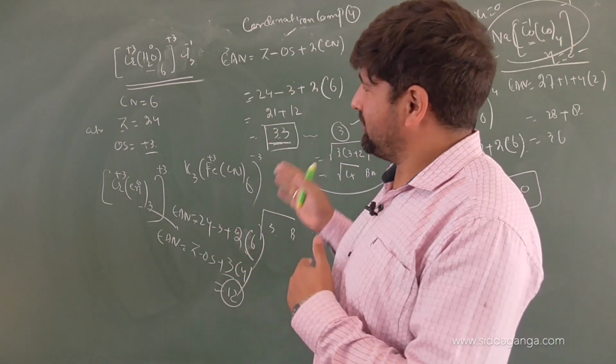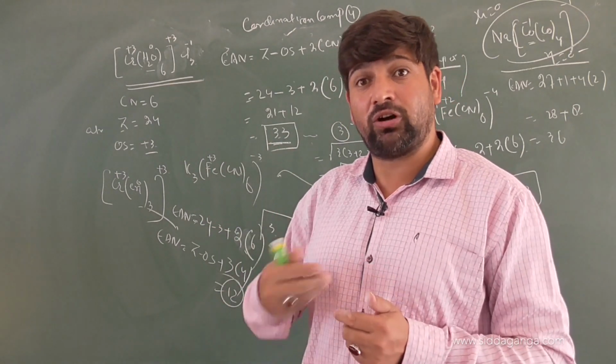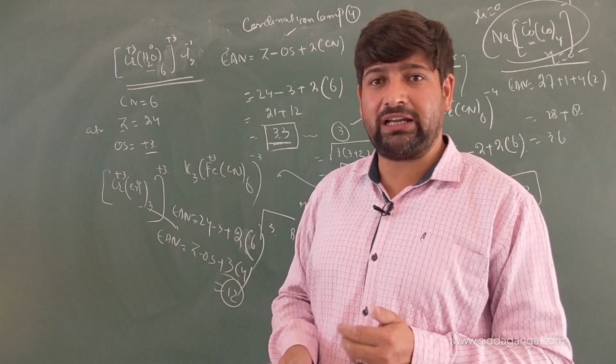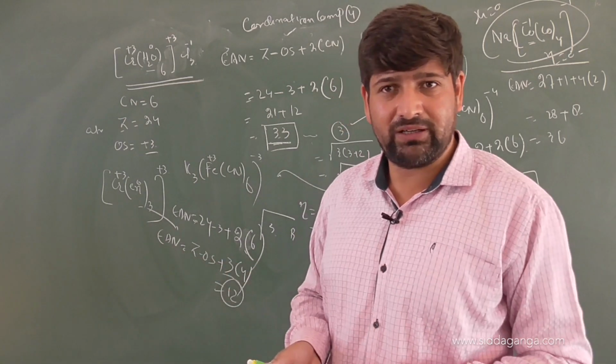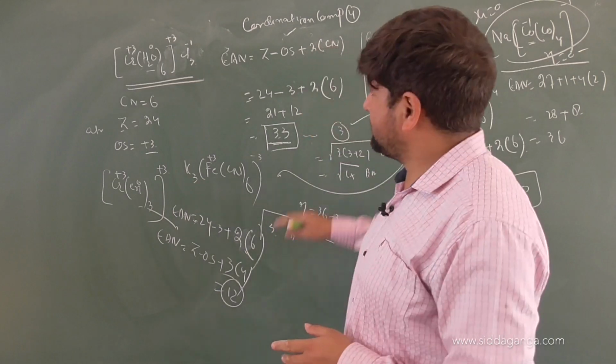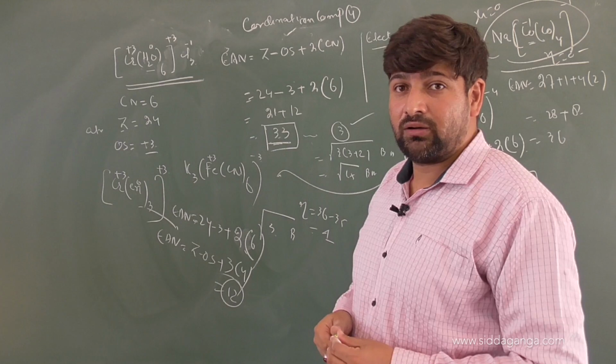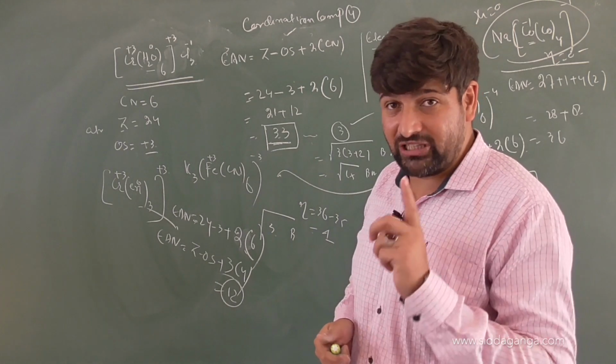Right. Now what you need to do, children, at home is, whatever the questions we have discussed with respect to the nomenclature, try to find out the effective atomic number for all those. Right. So you are done with that. In our next classes, we will continue on with the discussion of coordination compounds. Keep it in mind.